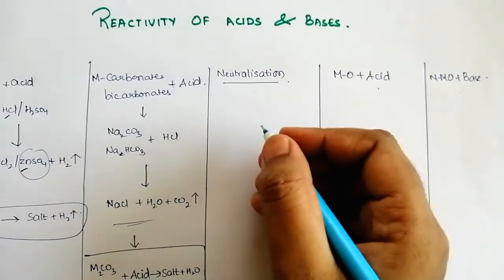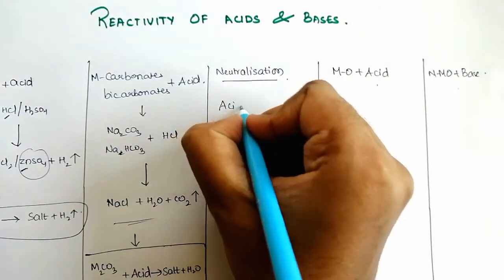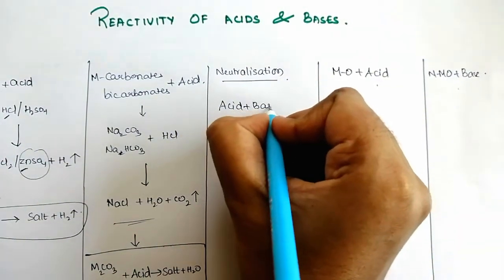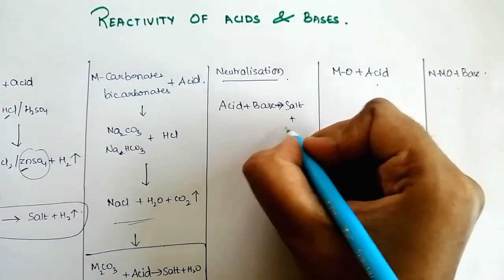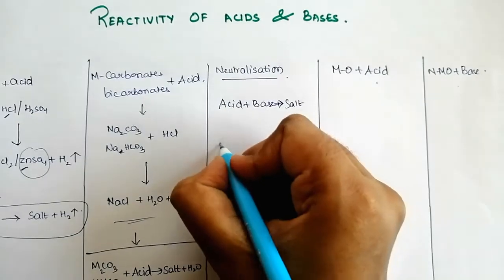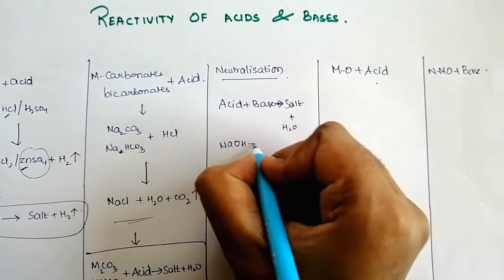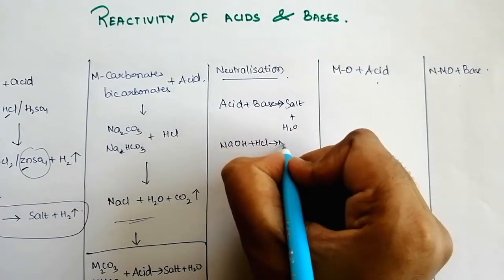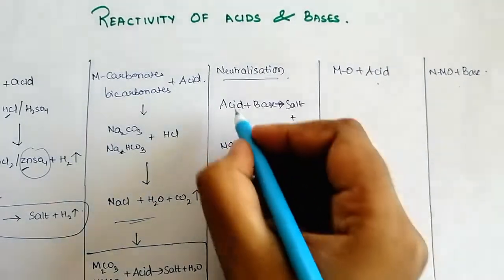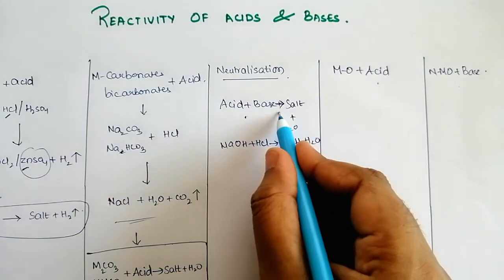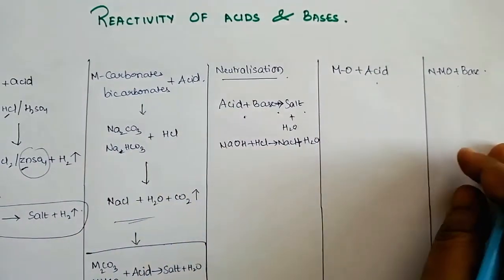Coming to neutralization, as previously explained, acid reacts with base to form salt and water. This is very easy thing, salt plus water. It is giving salt and water. Example, basic example is NaOH reacts with HCl to form sodium chloride, common salt, plus H2O. Basic reaction is acid plus base gives rise to salt plus water.